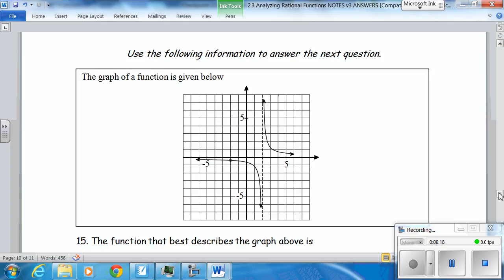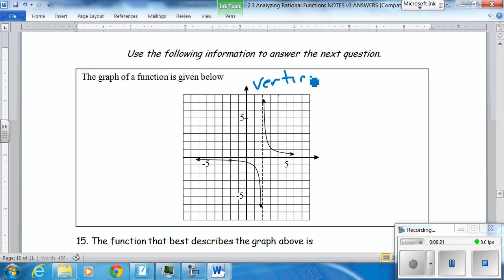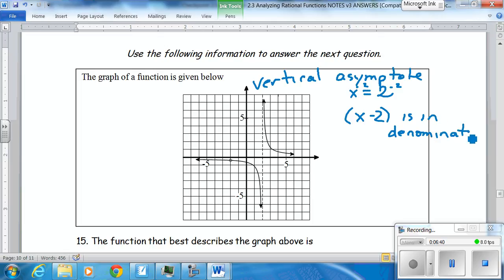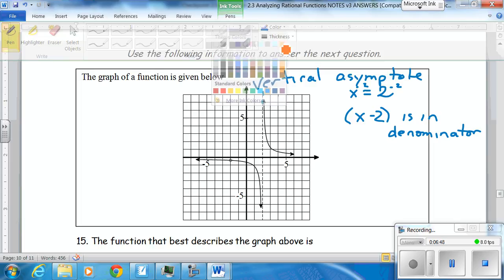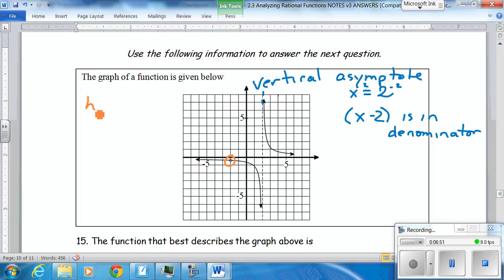Now, two things to note. Vertical asymptote. So that means x minus 2 is in the denominator. There's your vertical asymptote right there. The other thing to note is you have a hole at x equals minus 2. So think about that for a moment.